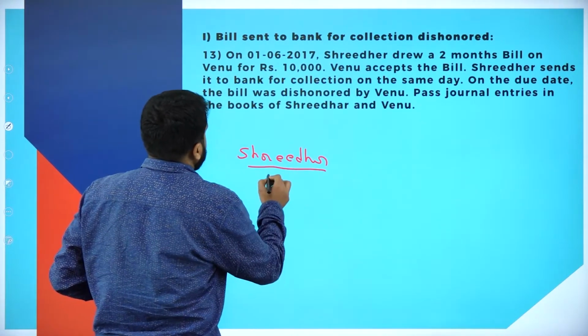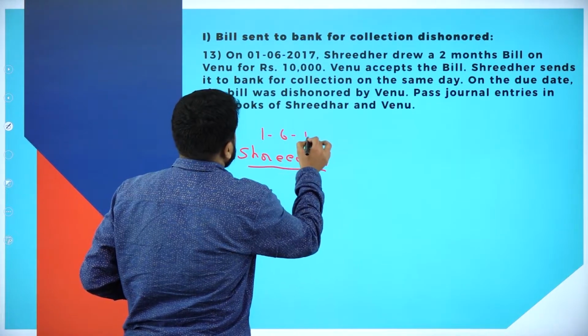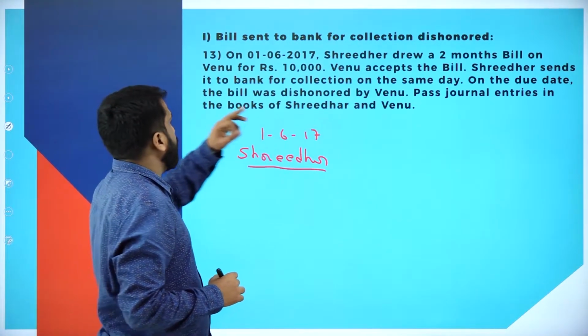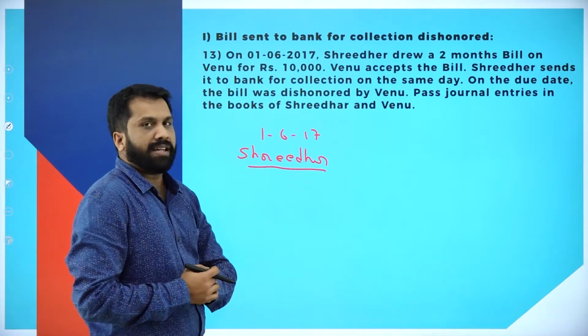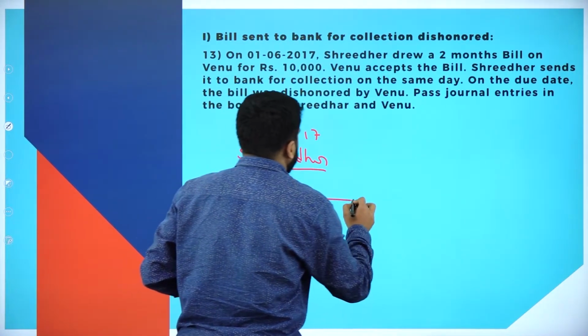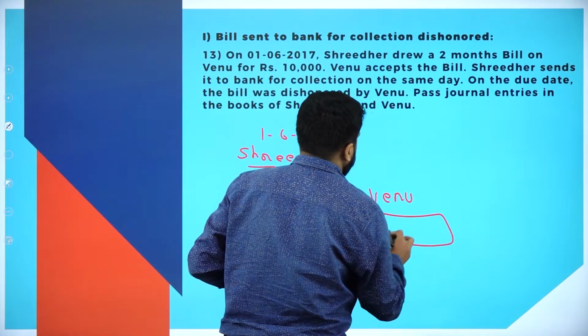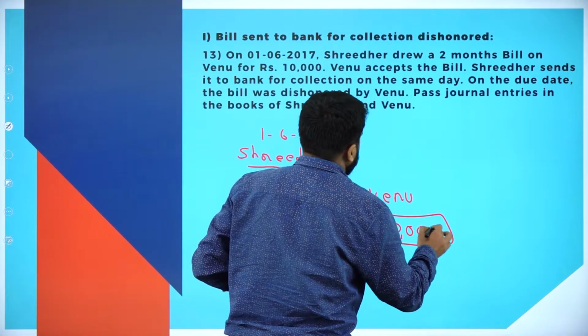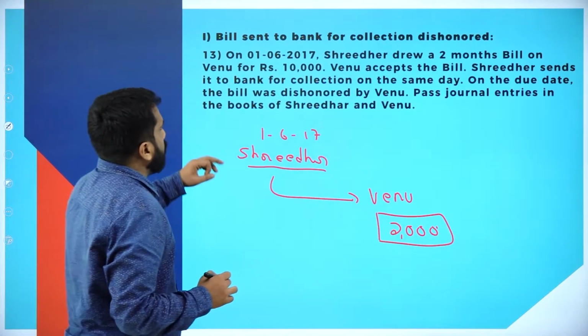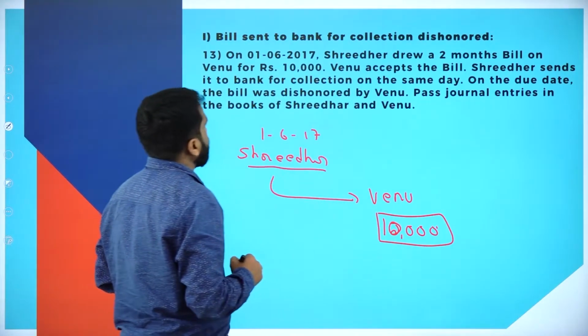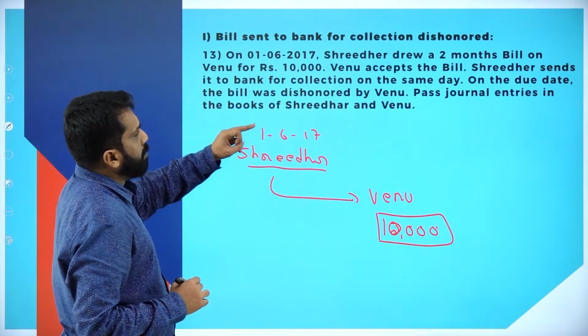On 1/6/2017, draws a 2 months bill on Venu for rupees 10,000. It is on whom? It is for Venu. The amount is 10,000.